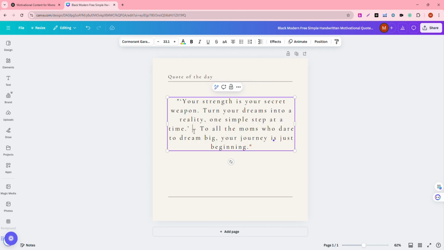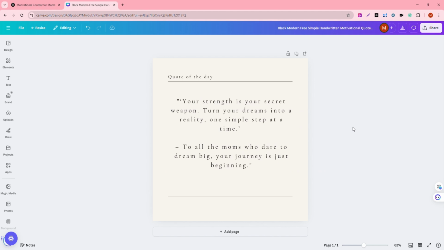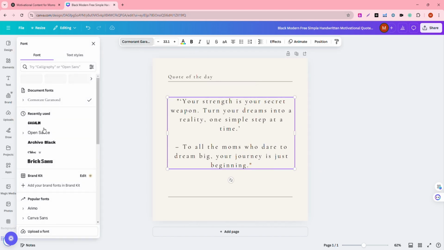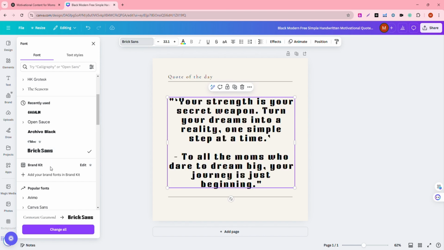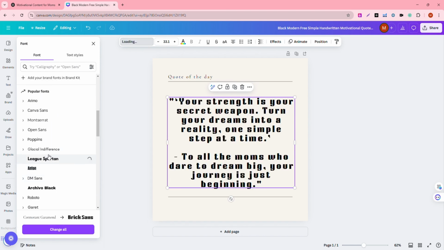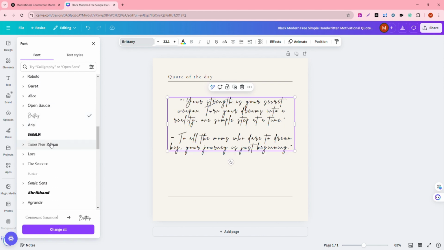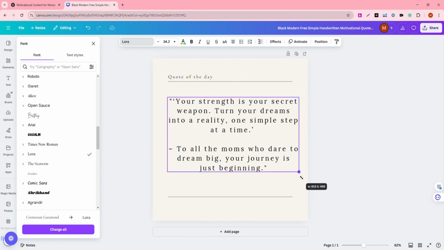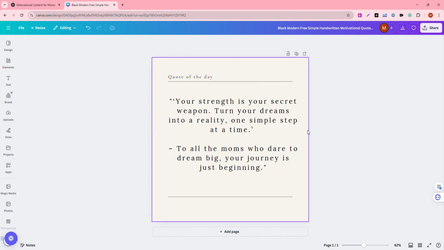I can also change the font if I need to over here. There are a lot of different fonts. You can change the background if you want to. It's just up to your preference and your brand as well. But I'm going to keep it simple today so that you're not overwhelmed with all this information. So I think that should be okay. What I'm going to do next is download this. And again, this is free, so I can download it to my computer.